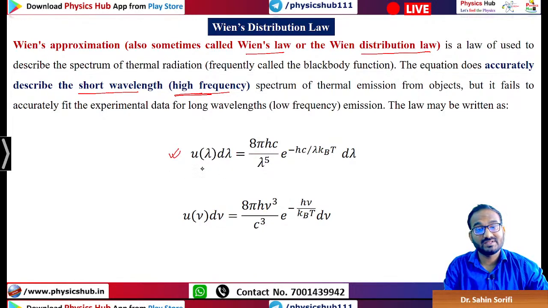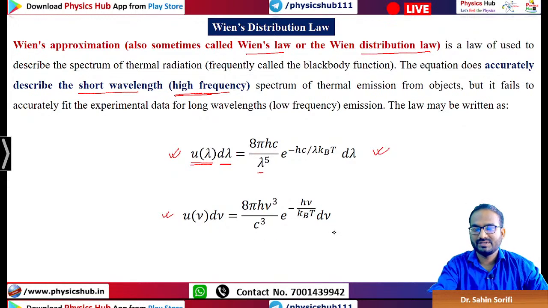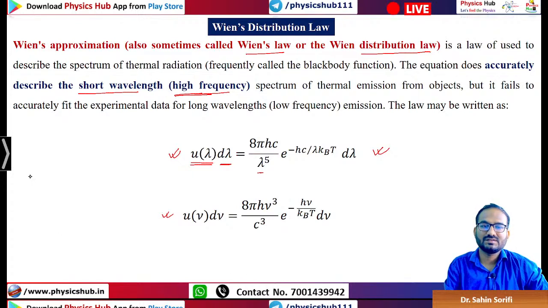We'll be deriving that. You see, U of lambda d lambda, so this is energy density in terms of lambda: 8 pi hc by lambda to the power 5, e to the power minus hc by lambda kT, d lambda. Remember this one. In terms of frequency, this relation you have got: 8 pi h nu cube by c cube, e to the power minus h nu by kT, d nu. This is Wien's distribution law. This explains the higher frequency side.